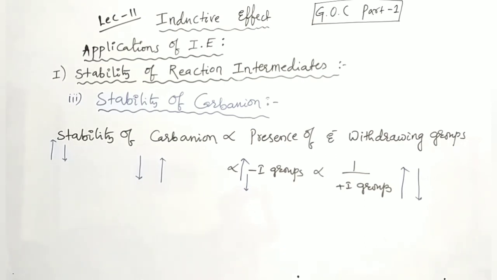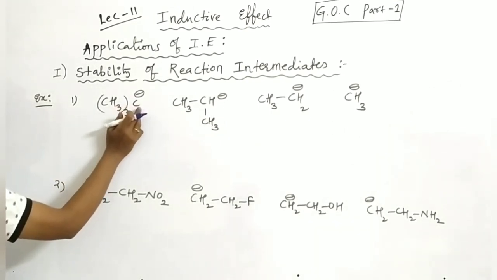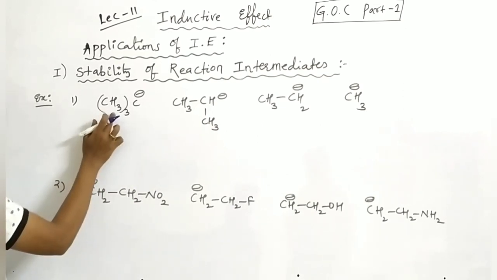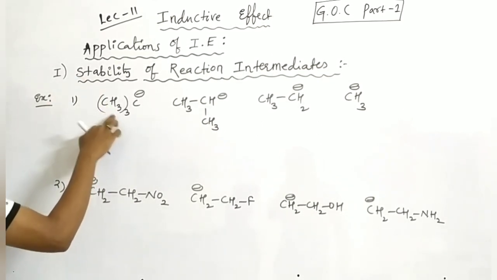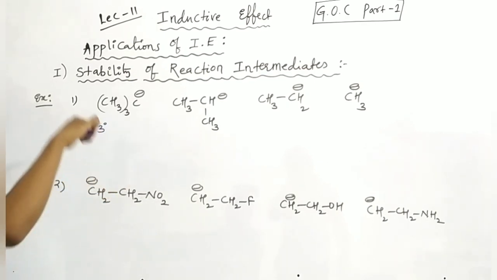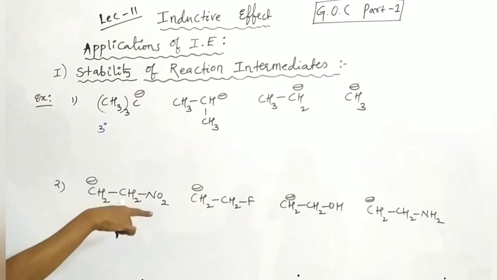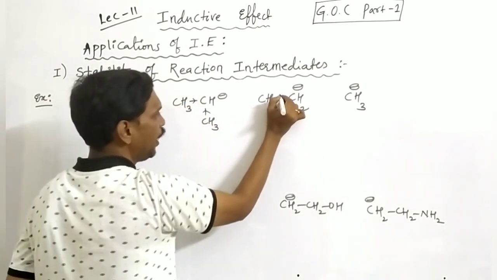Just take a screenshot. In the first example, here it is tertiary butyl carbanion. Here the number of positive I groups is 3. It means if the number of positive I groups increases, stability of carbanion decreases. Here only 2 groups are present, here only 1 group.